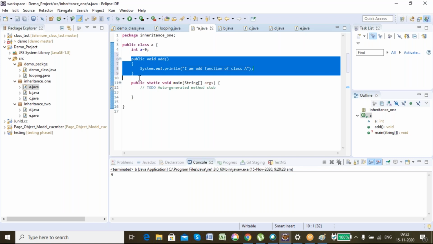Now it may come into your mind that it will create confusion if the same function is present in both the parent class and the child class. If I call it, then which function will be called? Okay, let's see.